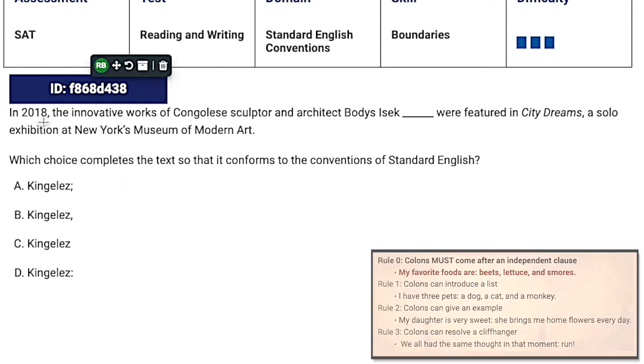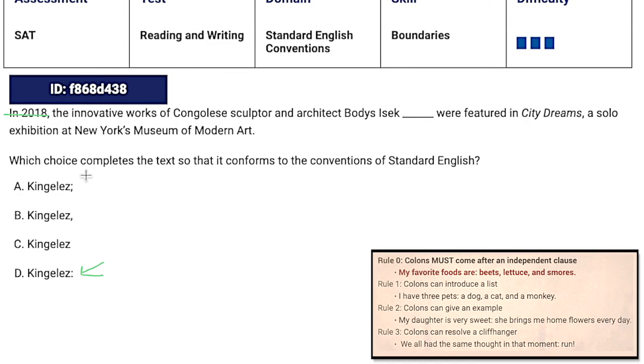I'm going to get rid of this first part. "The innovative works of Congolese sculptor and architect Bodys Isek Kingelez." Is that a full sentence on its own? No. So here you see how by checking rule 0, we can immediately get rid of the colon. And I guess we might as well go through and finish this. Since it's not a full sentence, obviously A is not going to work as well since that's basically a period there. And then we just have to figure out if we want a comma or not.